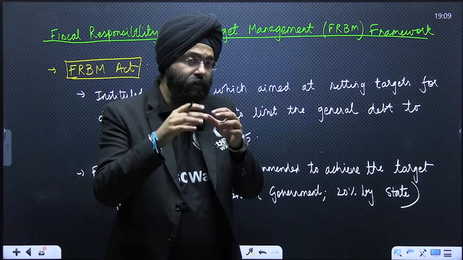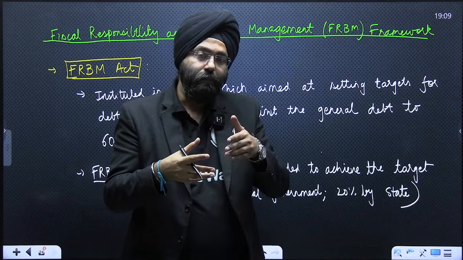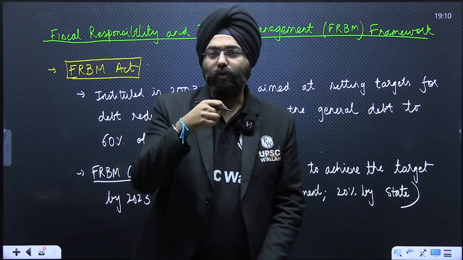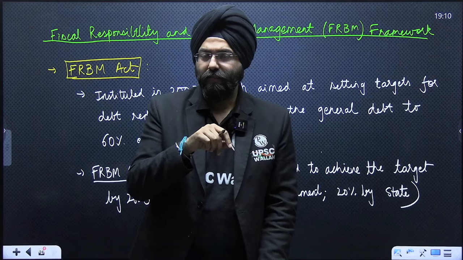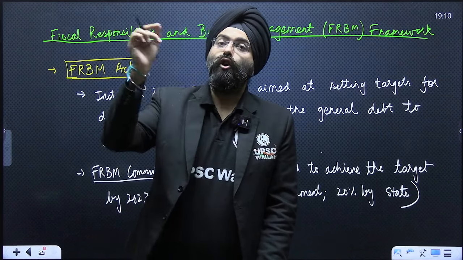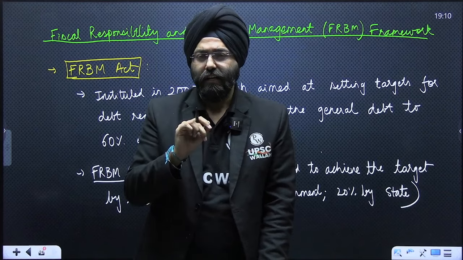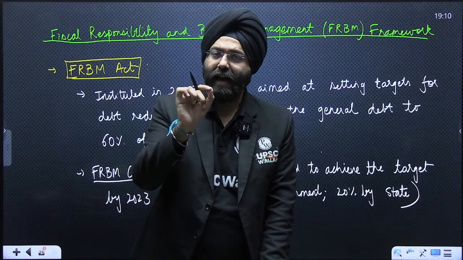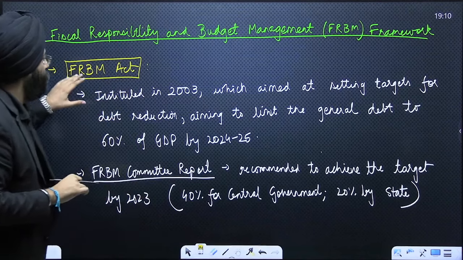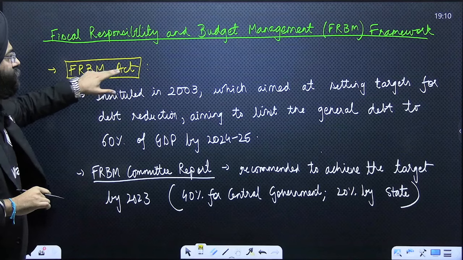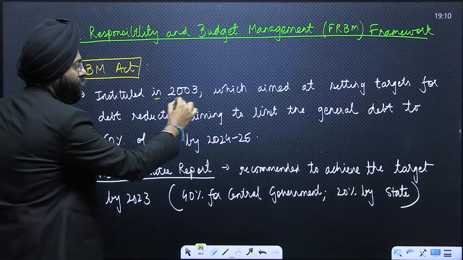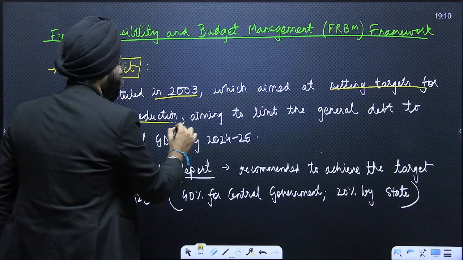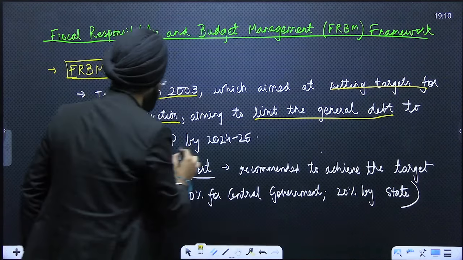Because if they want to spend more, they will have to borrow more, because the revenue that is coming might be less. When you borrow, that leads to an increase in the debt. Now, if the debt is more, that will in the long term cause a crisis for the country. In order to manage that, a particular act is there, the Fiscal Responsibility and Budget Management Act, which was instituted in 2004, which aimed at setting a target for debt reduction, aiming to limit the general debt to 60% of the GDP.